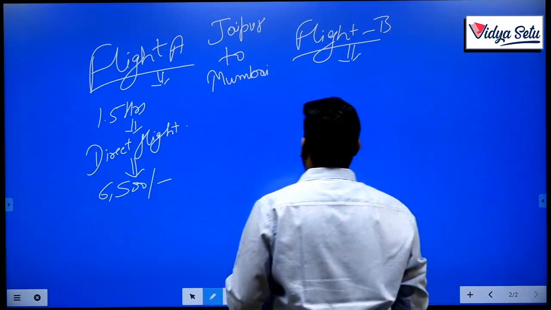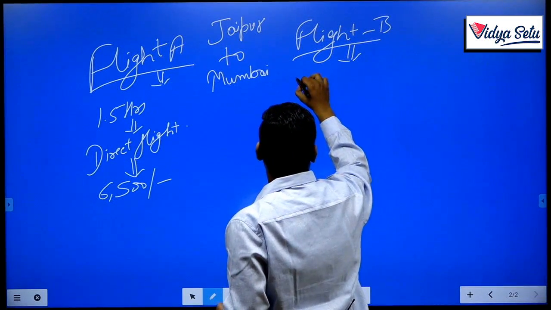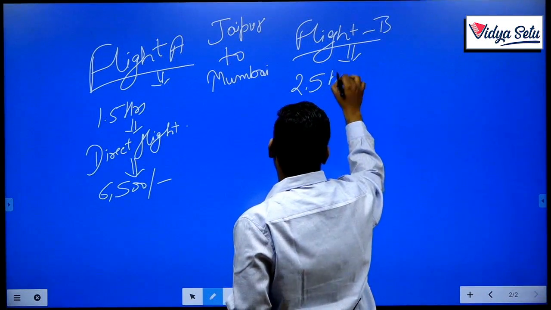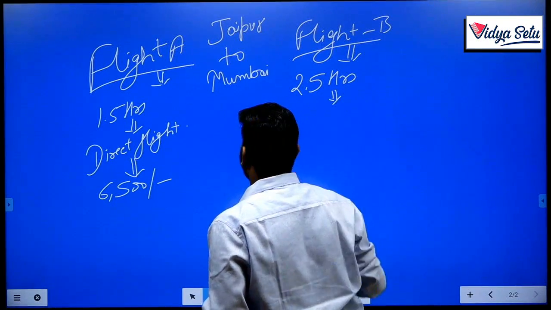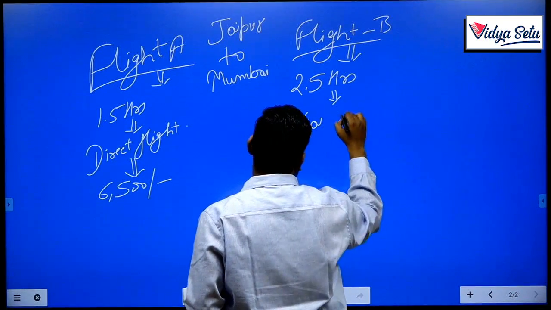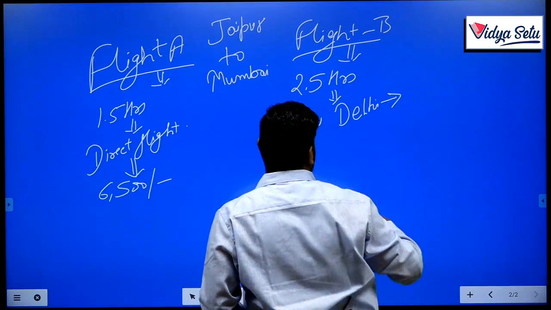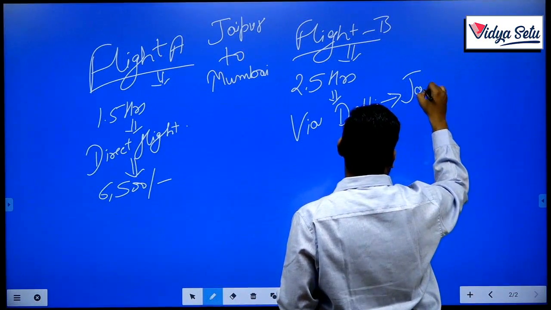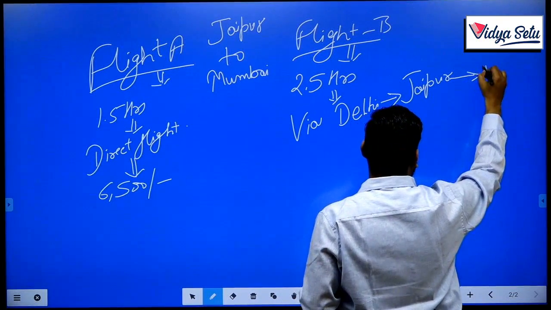Now my other alternative is flight B. Flight B takes 2.5 hours, and it is not a direct flight. Suppose it goes via Delhi. That is, first you sit in Jaipur, then it will halt at Delhi.